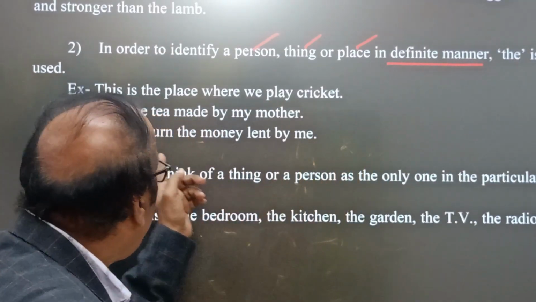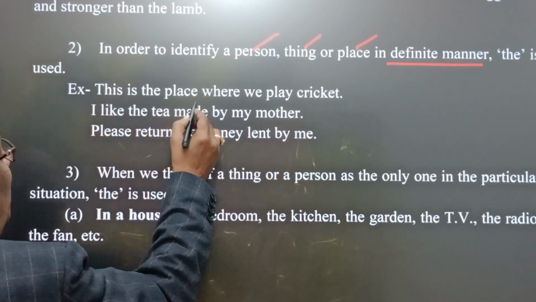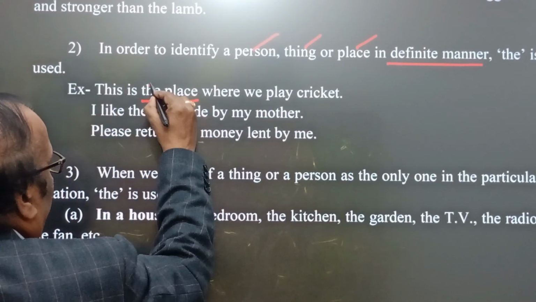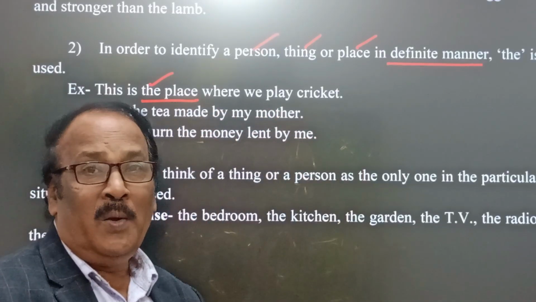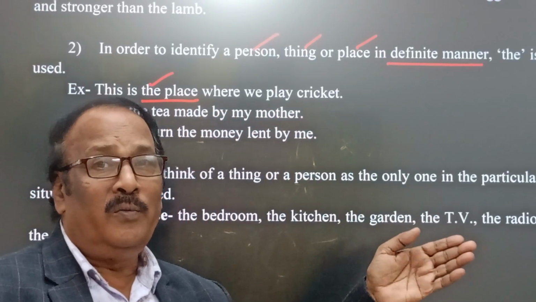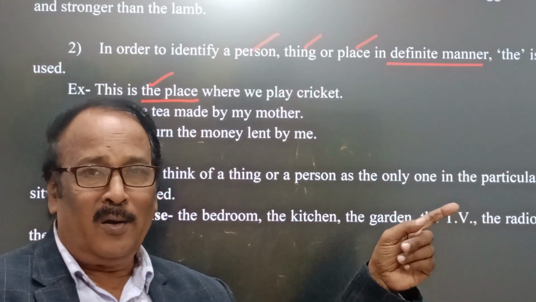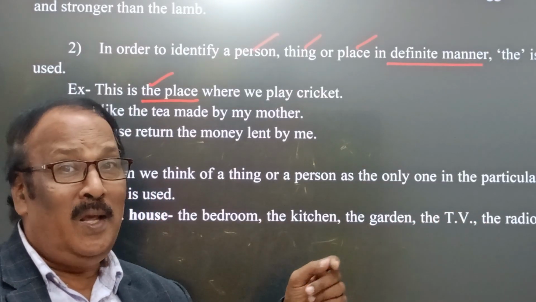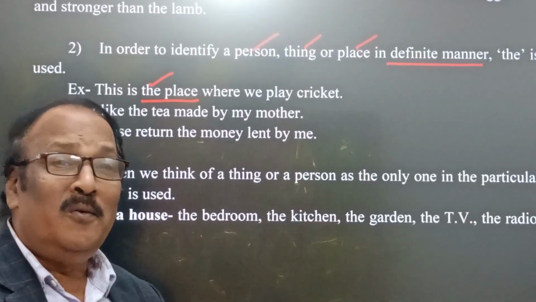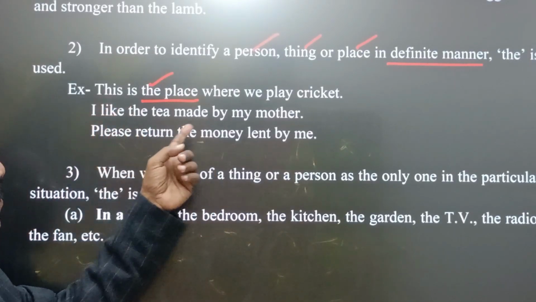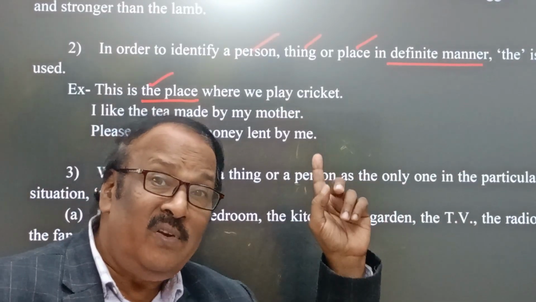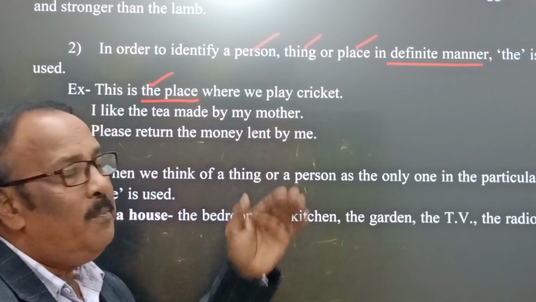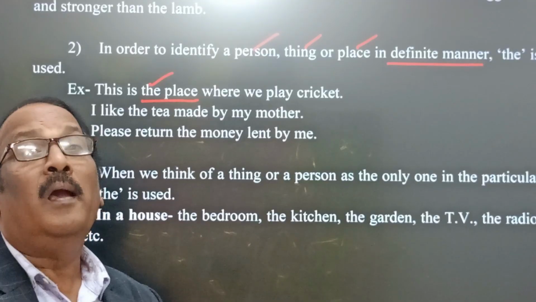See here, this is the place, the place where we play cricket. For example, you are showing your friend a place where you play cricket every day, then you have to say, this is the place. Look, this is the place. It means the definite place where we play cricket every day.